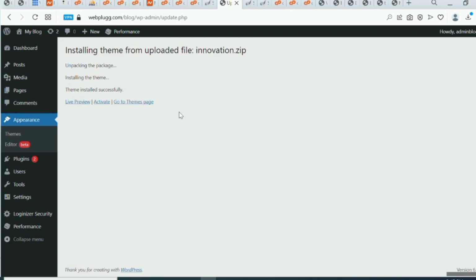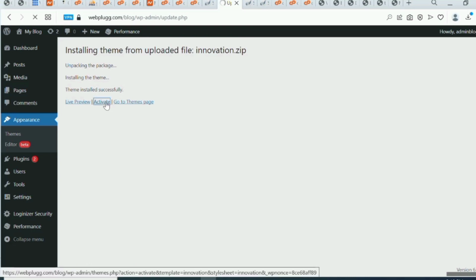Okay guys, once you see something like this, it means your theme has been successfully installed on your server. The next thing to do is to come here and click on activate, so that the theme will be activated for us.